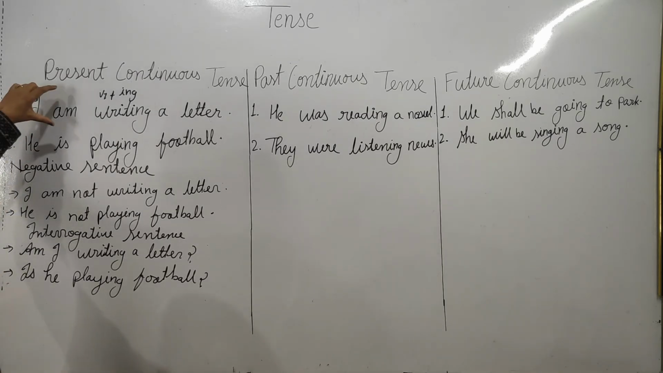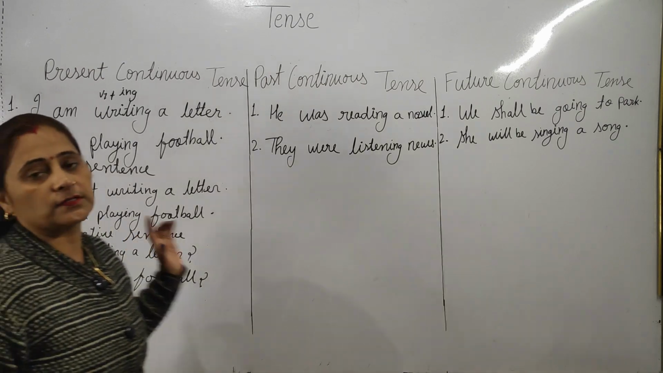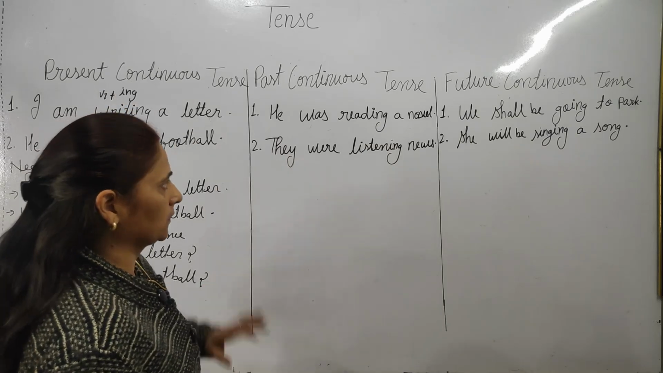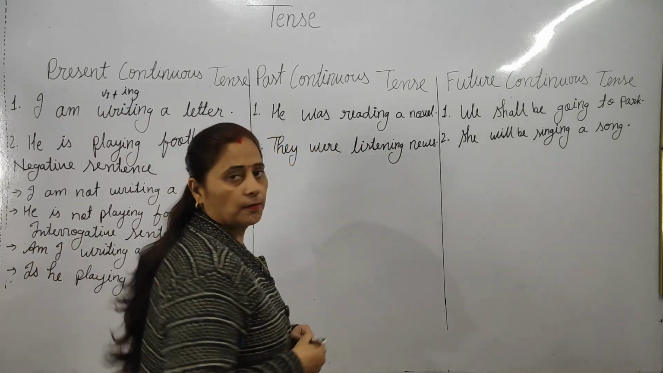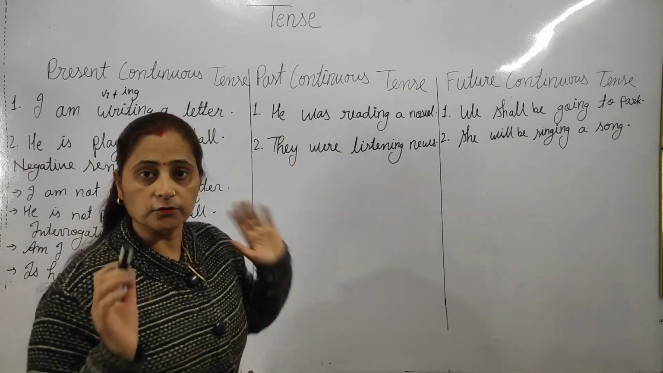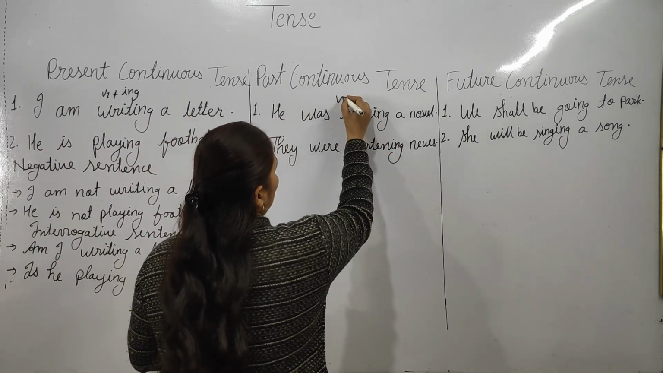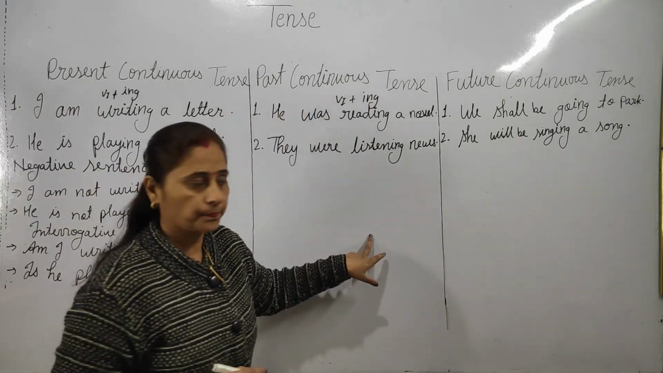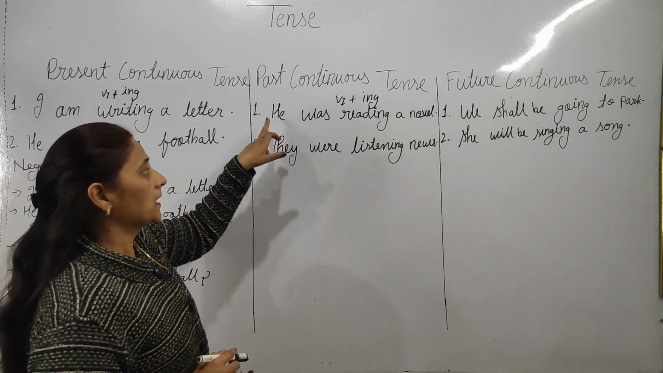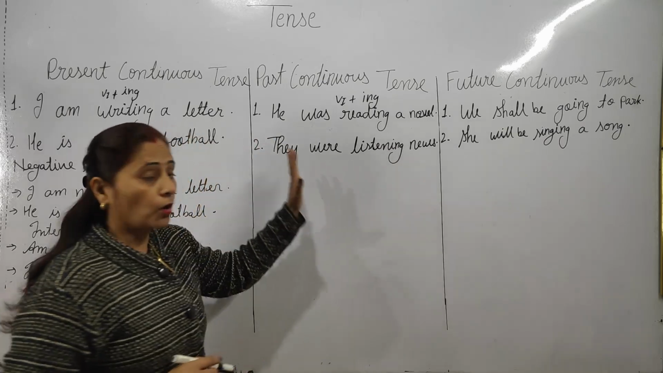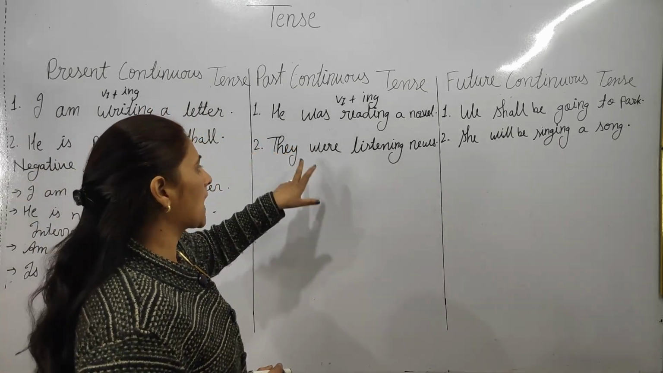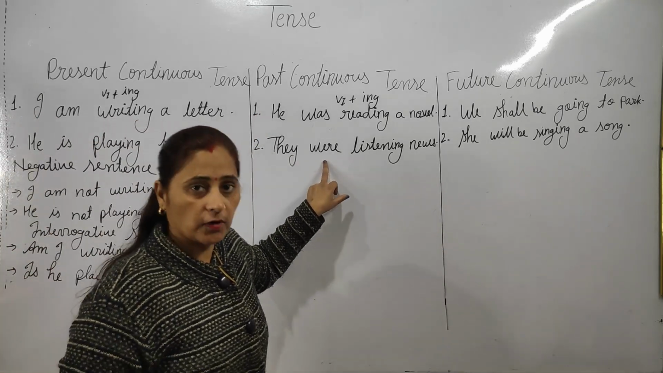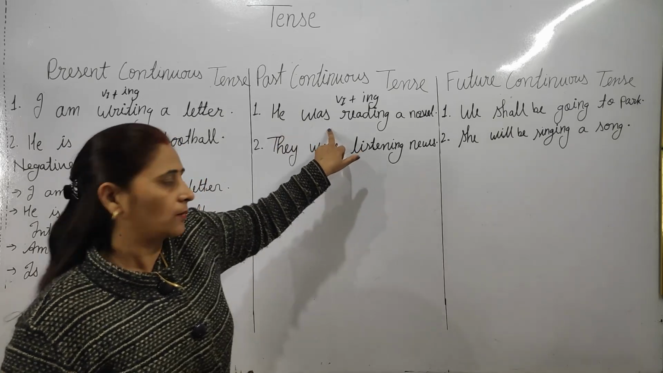You can see here how to change into negative and which verb and which helping verb we will use. The helping verb is am, is, are with the present continuous tense, and the first form of the verb plus ing we will use. In past continuous also, the helping verb was, were we will use and the first form of the verb plus ing. As you can see, in the example I have written, he was reading a novel. Was means past. So in the past, was and were we will use according to the singular and plural subject. With the plural subject we will use were and with the singular subject we will use was. I hope it will be clear.